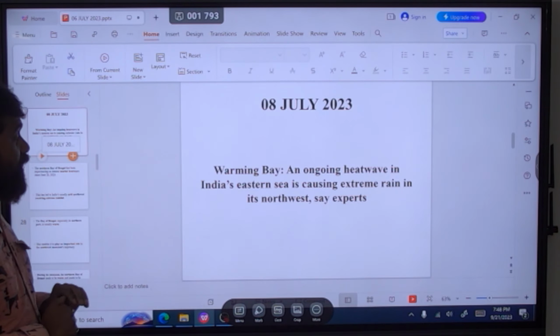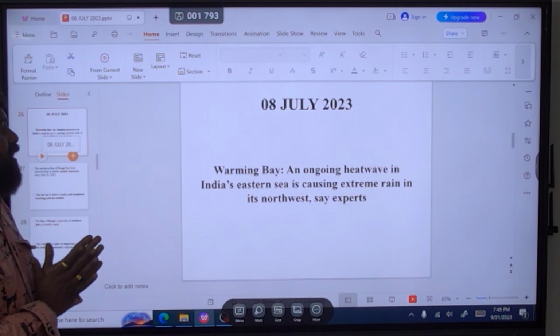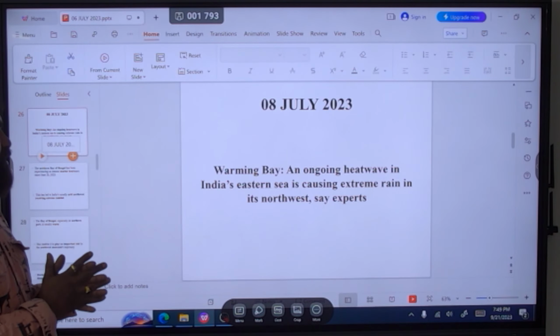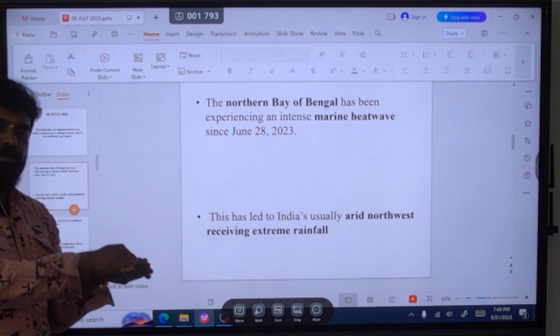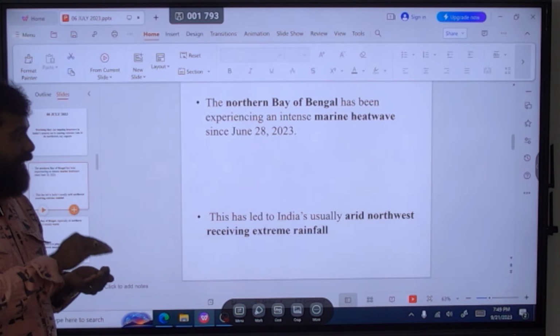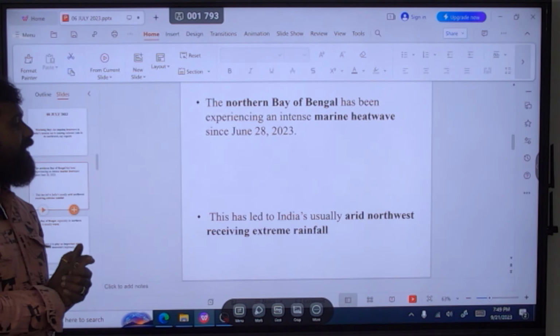An ongoing heat wave in India's eastern sea is causing extreme rain in its northwest, some experts say. What is it? You see this. Marine heat wave means that heat is present on the ocean or the sea. That is called a marine heat wave. There is an intense marine heat wave which might have happened in the northern Bay of Bengal.